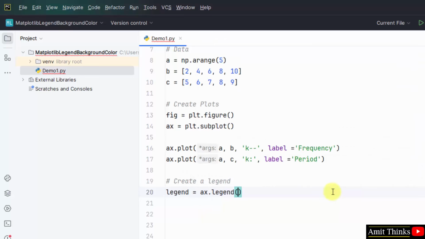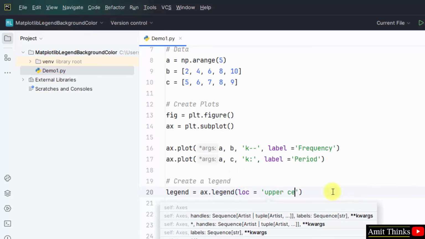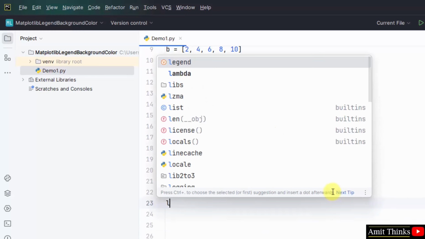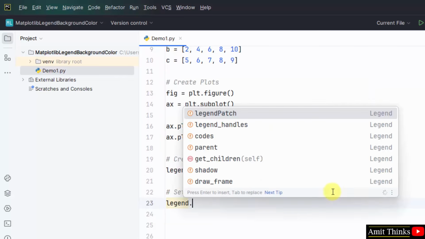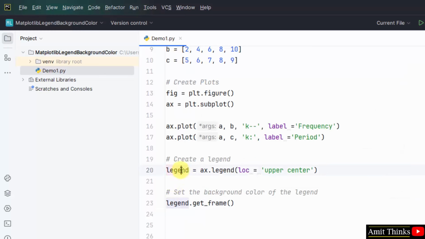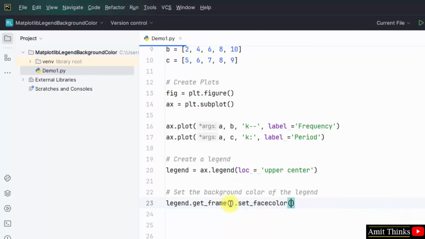ax.legend. We will set the location of the legend now. Let's say upper center, and then set the background color. I hope you remember, we will use the set_facecolor built-in function. Type legend.get_frame. Okay, this is the legend. We assigned the value and now we are setting the background color using the same legend.get_frame().set_facecolor, and within this mention the color. Let's say we will set the red color.